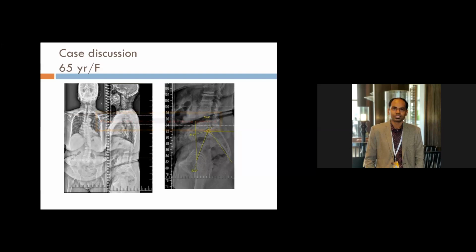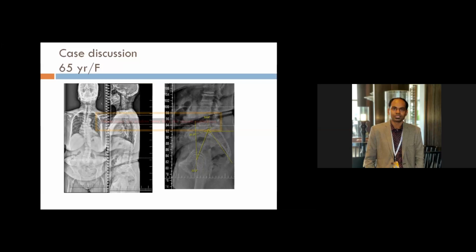So now I will find out what Roussouly type he was. Because he is a degenerated patient, you will not know from where to where the lordosis was, so you have to presume. Based on the Roussouly types, classified as type 1, 2, 3, and 4, types 1 and 2 have a low sacral slope, and the higher types have a high sacral slope.